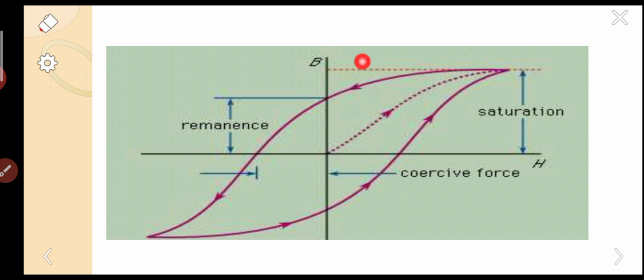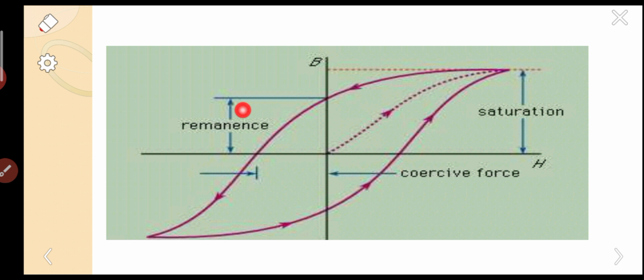So this is also the same graph, but for your simple understanding, I am again giving another slide. This is the saturation level of magnetization. As we have seen in the previous slide, this is the remanence or retentivity. Whatever the term it is, you have to remember it carefully. Remanence or retentivity means residual magnetic flux density inside the specimen.